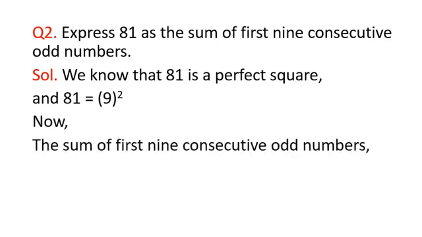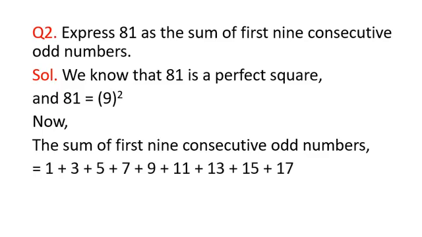Now the sum of the first 9 consecutive odd numbers will be 1 plus 3 plus 5 plus 7 plus 9 plus 11 plus 13 plus 15 plus 17. So these are the 9 consecutive odd numbers, and we have expressed 81 as the sum of the first 9 consecutive odd numbers, that will be equal to 81.